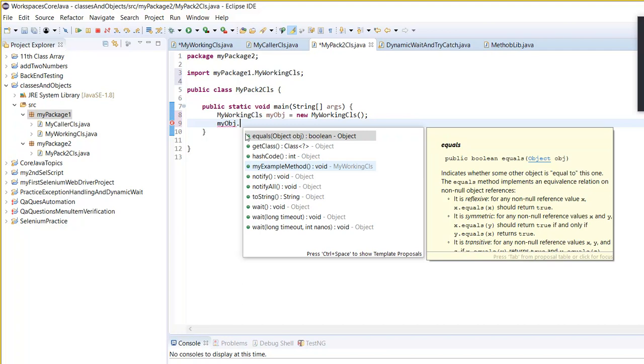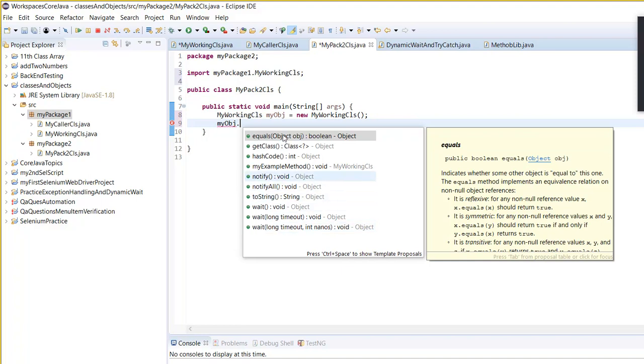Can you see the other methods? We have 3 other methods there. So you can only see my example method from my working class. Can you see? From my working class, you can see some other methods. These are like when you declare an object, it will automatically have, can you see, my obj is an object. So it will automatically have all of these other methods. Those come with an object.